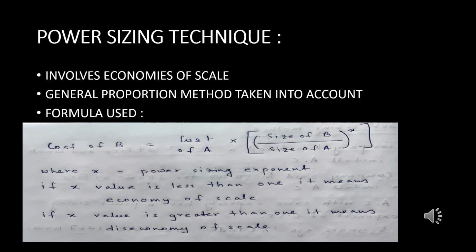If that particular value of x is greater than 1, that is diseconomies of scale, where it means that if the size of the plant or the organization is increasing, its cost is increasing at more than the proportionate rate. And if it is equal to 1, that means it is neither economies nor diseconomies. This is what we mean by the power sizing technique.